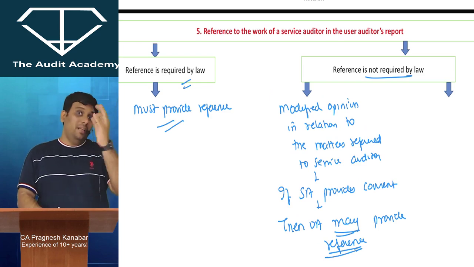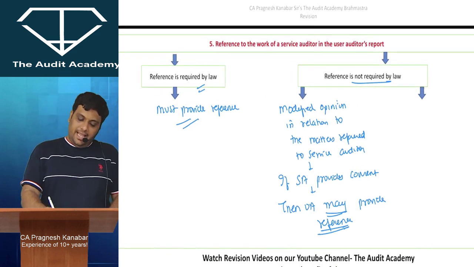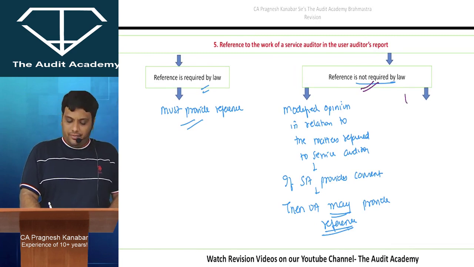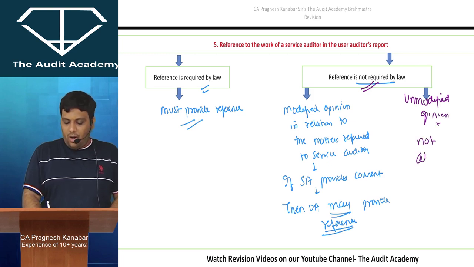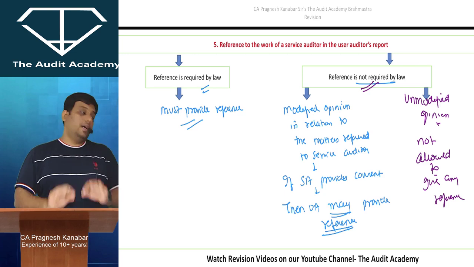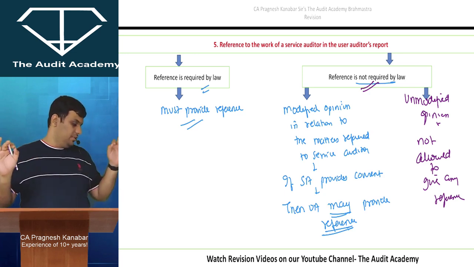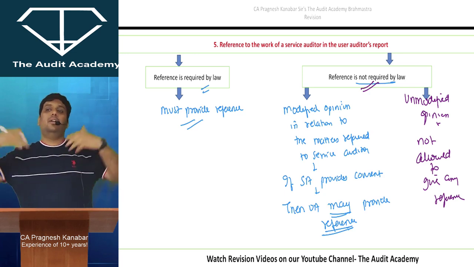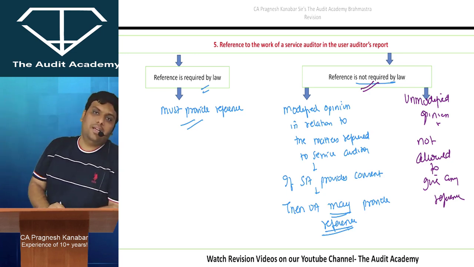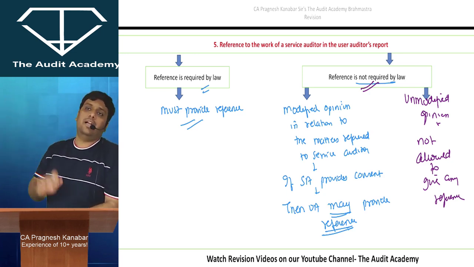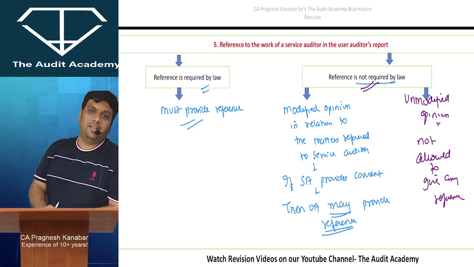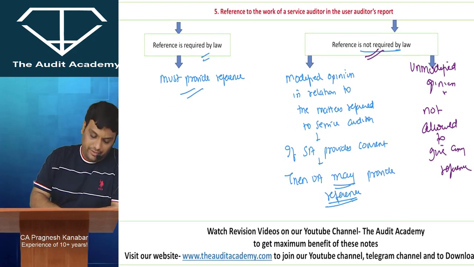But what is the $1 million point? That if the reference is not required by law, and if you have given an unmodified opinion, then you are not allowed to give any reference. You are not allowed to give any reference to the service auditor. Please get this thing in your head. Voluntarily, you just can't keep on writing any Tom, Dick and Harry reference over there. Then you should write even articles' reference, vouching and verification done by articles and so on. Alright. Now listen to me.